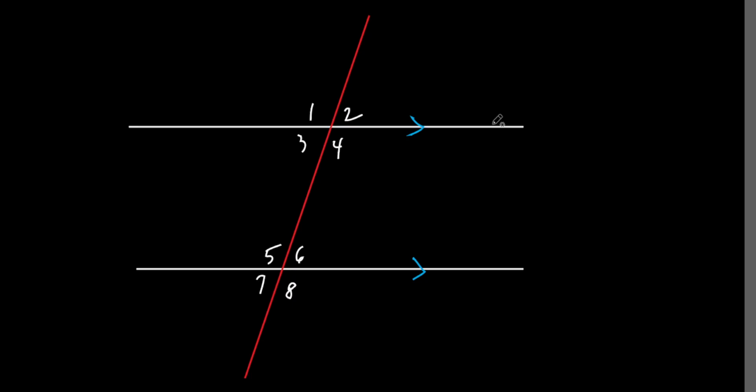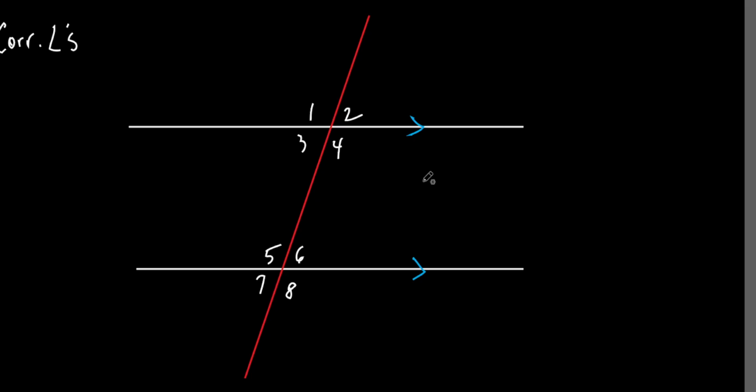Now, let me show you real quick the relationships between alternate interior, corresponding, alternate exterior, consecutive interior angles, all right? So, I'm just going to give this to you real quick. All the corresponding angles, when you have parallel lines, this only works when you have parallel lines cut by a transversal.